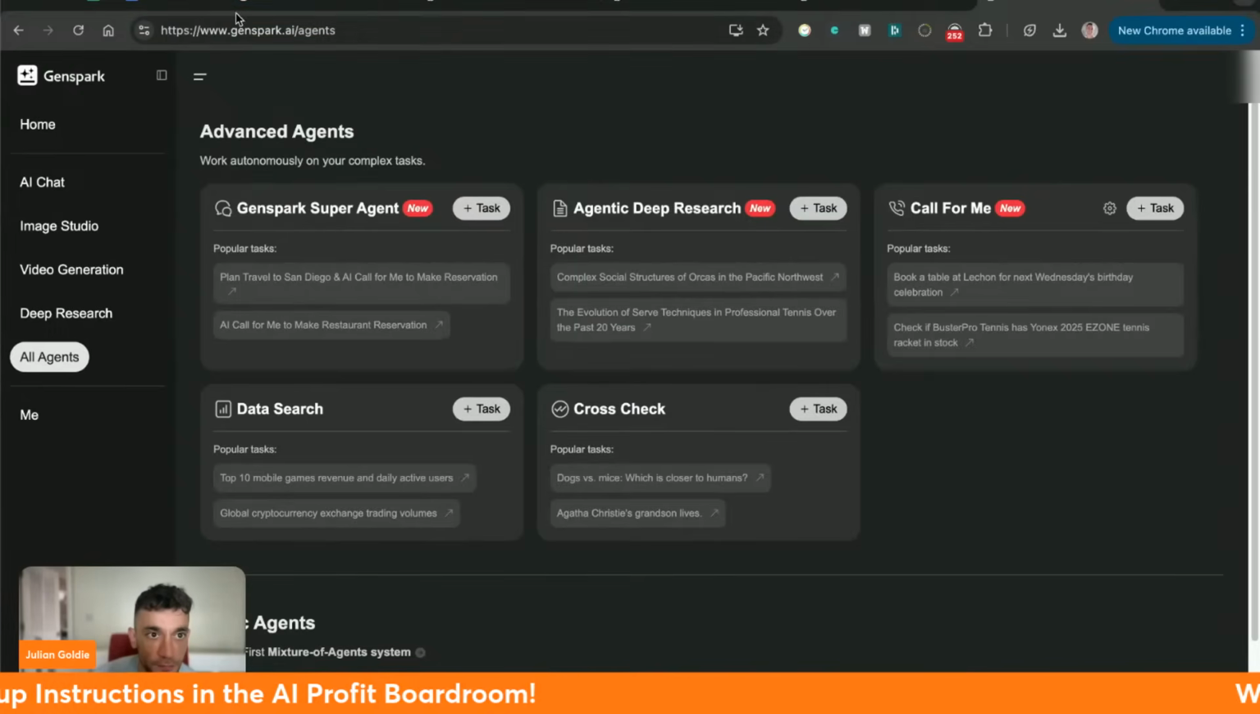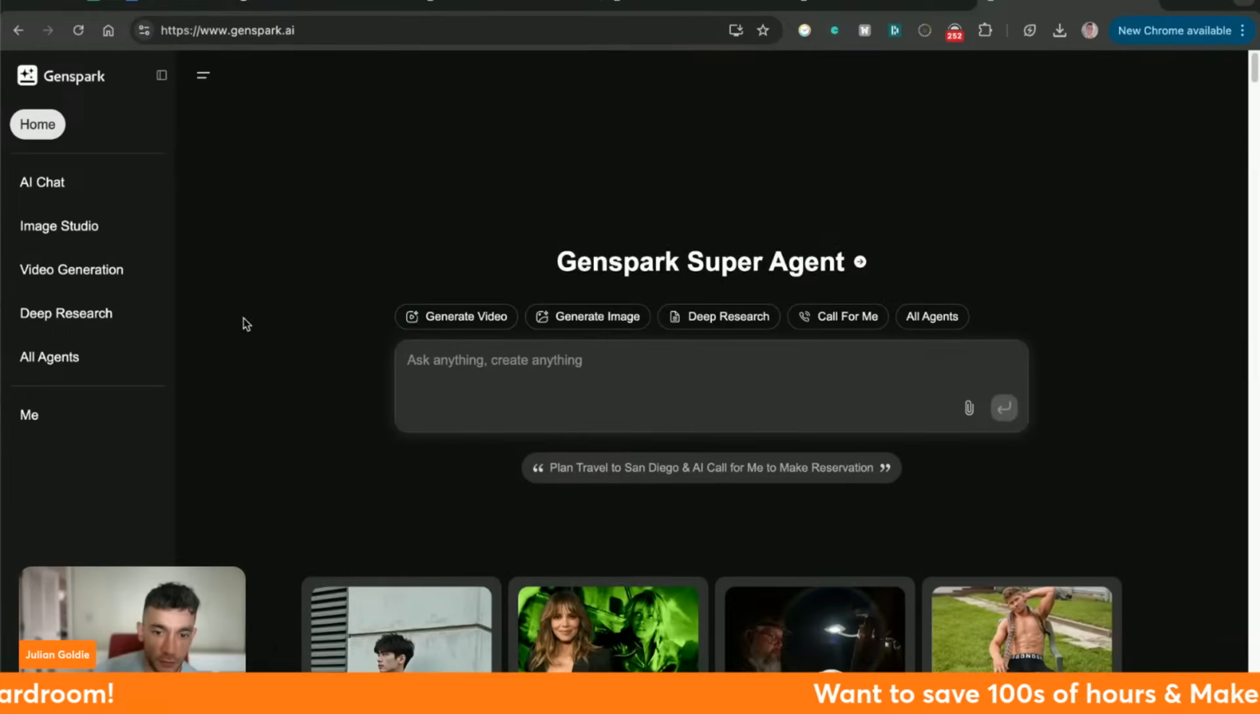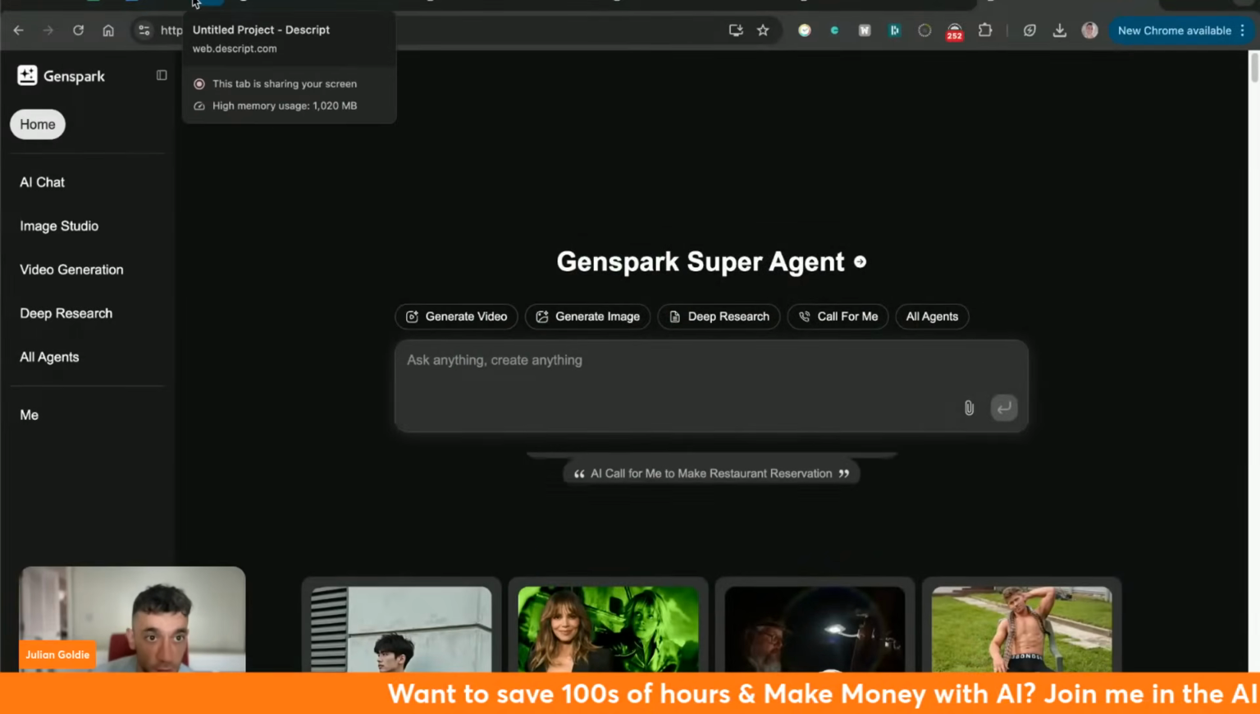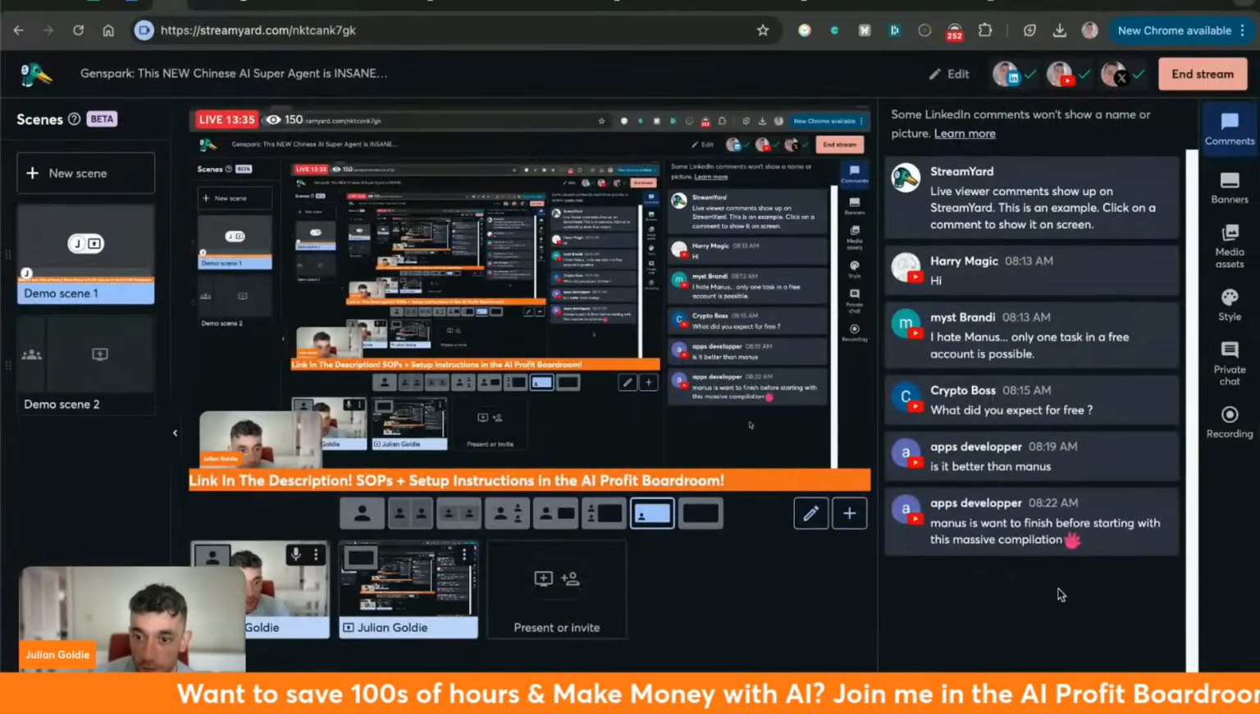Crazy, crazy stuff. What I'll actually do is I'll include a link inside the AI Profit Boardroom with an SOP on exactly how to use this and how it can be done, etc. But yeah, crazy. Wow stuff.